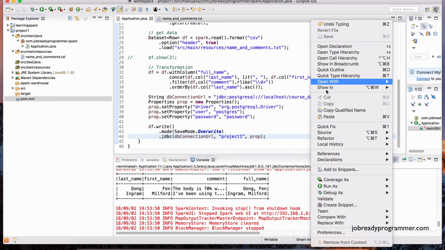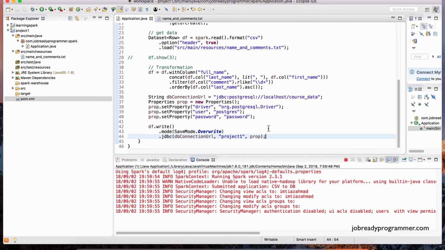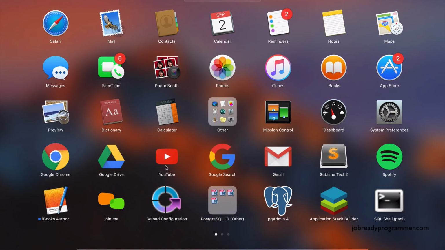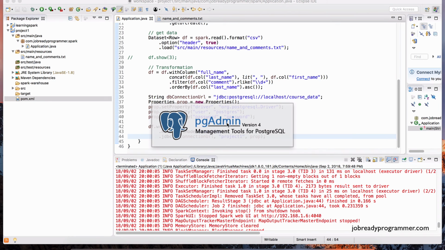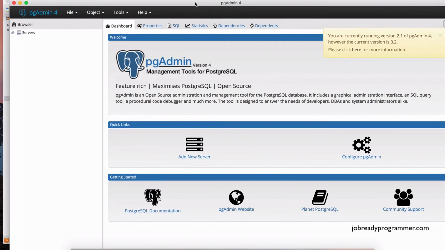So let's save this file and right click, run as Java application, and see if this data made it into our table. I already have Postgres installed on this system, so we'll be able to log into Postgres and check. Okay, so looks like there were no errors. Let's log into Postgres. I've got a pgAdmin 4 tool that we can use to connect to the database. And notice the username is postgres. This is the default username. And when you set up Postgres on your system, it asks you to choose an administrator password. So to keep things simple locally, I just chose password to be my password, but you can choose your password to be anything, okay?